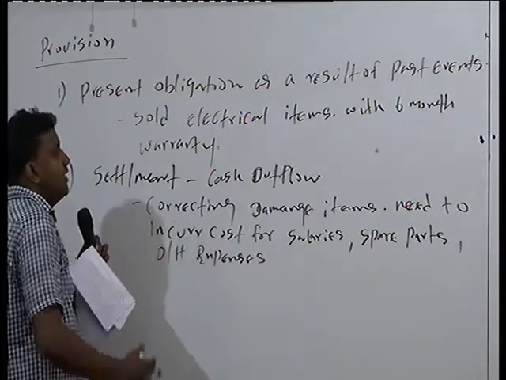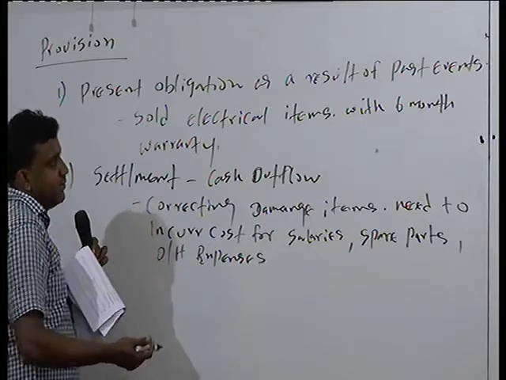Because when you are going to correct this damaged item,